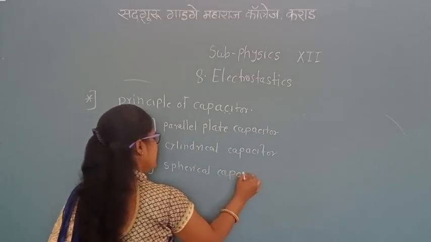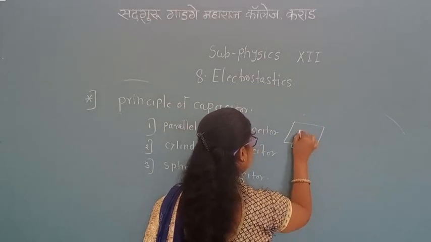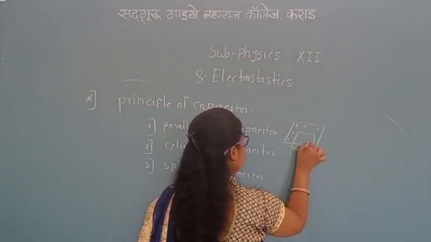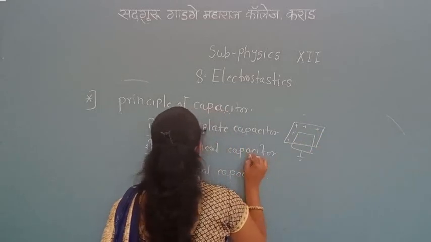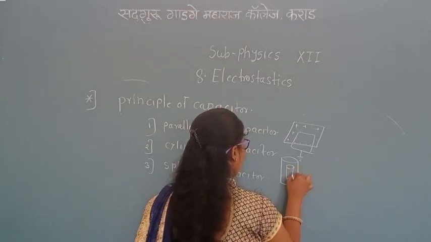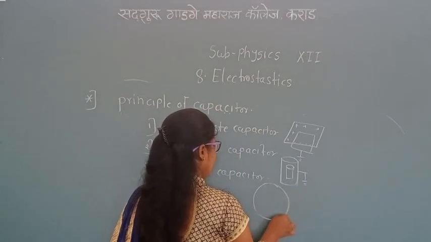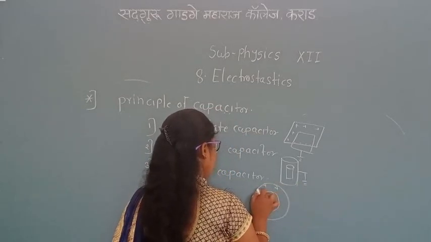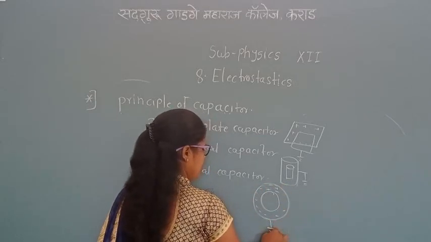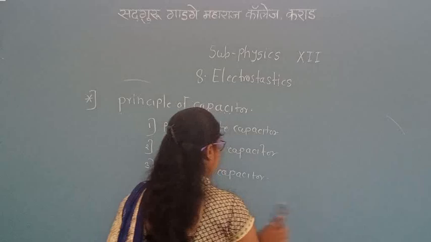The parallel plate capacitor is like this, and one surface is earthed. Here is positive charge, here is negative charge, like this. Cylindrical is similar, with one surface earthed, and spherical is like this. Here is positive, negative charge, and one surface is earthed. There are three types of capacitors. Here only the types of capacitors are given.